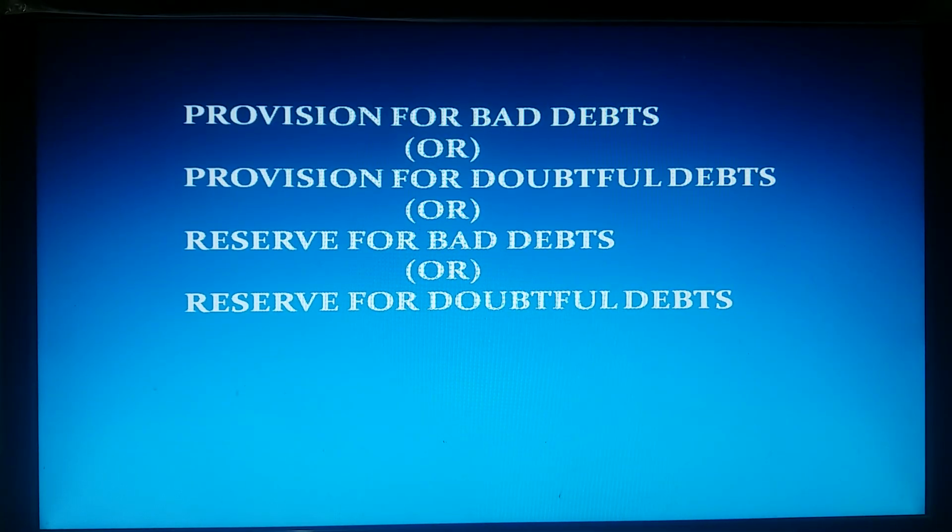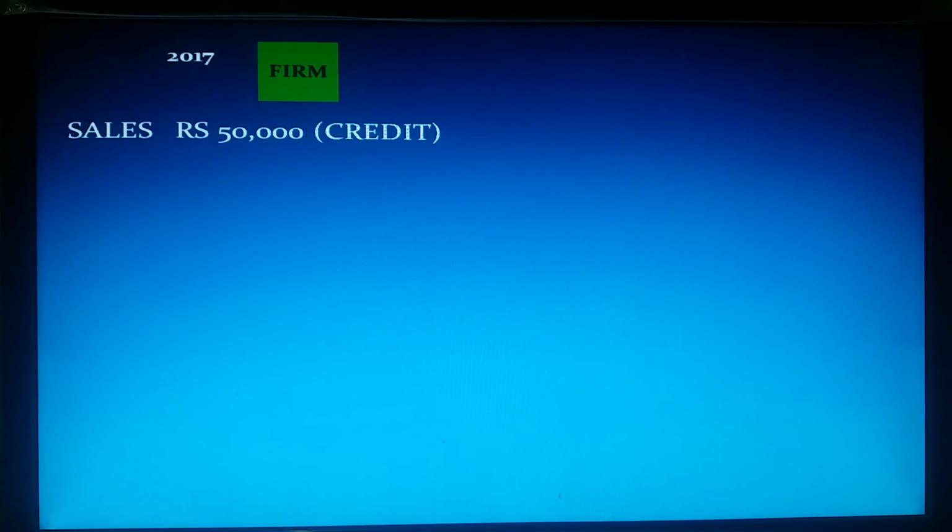Provision for bad debts is also known as provision for doubtful debts, reserve for bad debts, or reserve for doubtful debts. Then what is meant by provision for bad debts? With one example I will explain. Assume that there is a firm. In 2017, the firm has two kinds of sales.